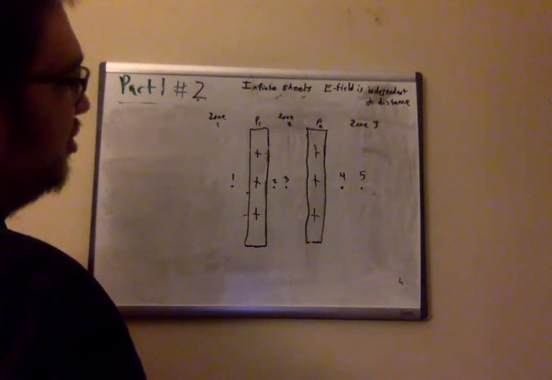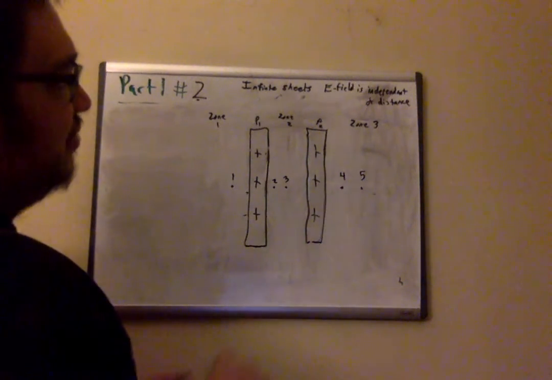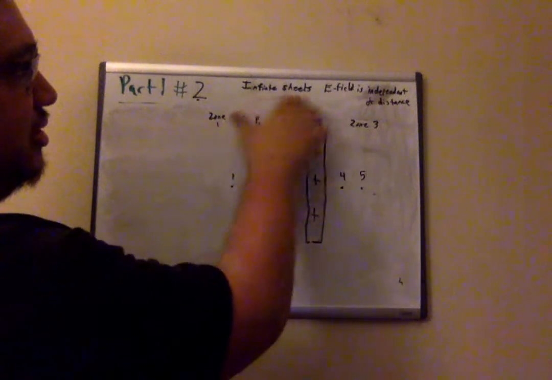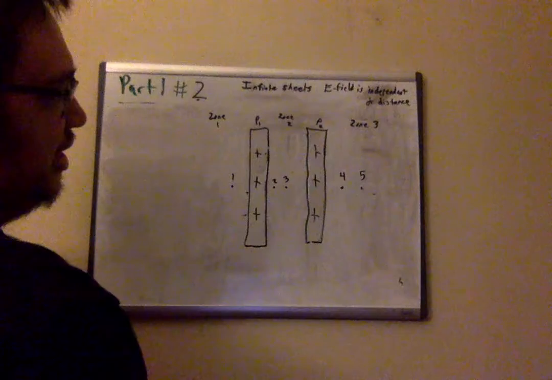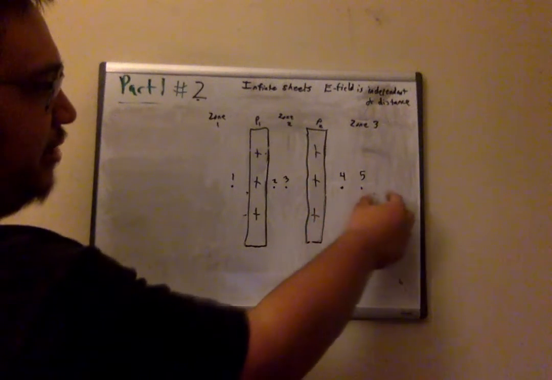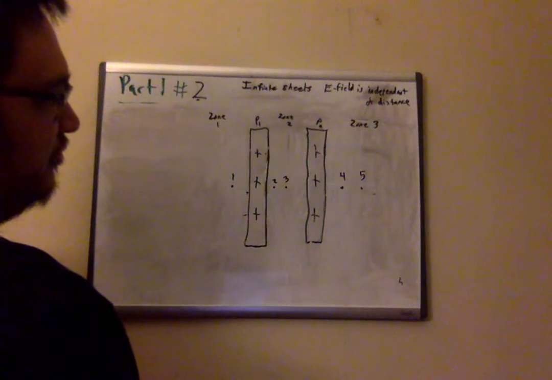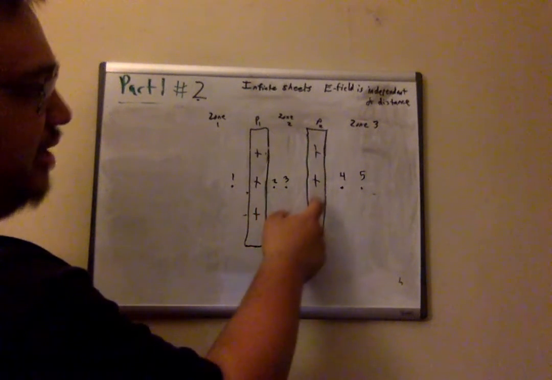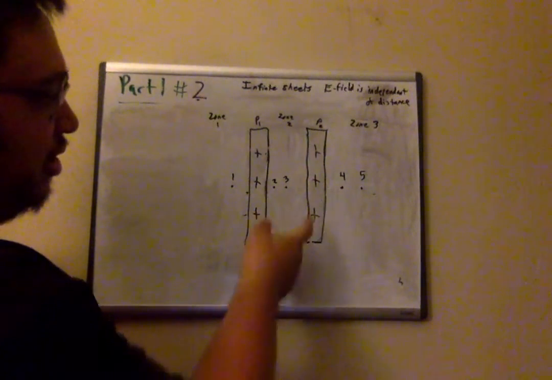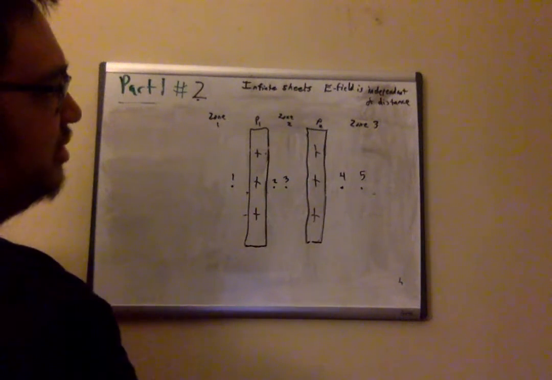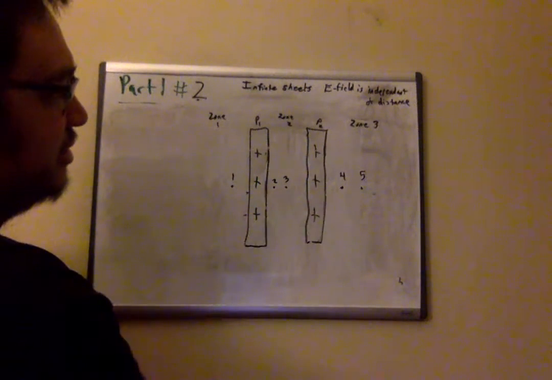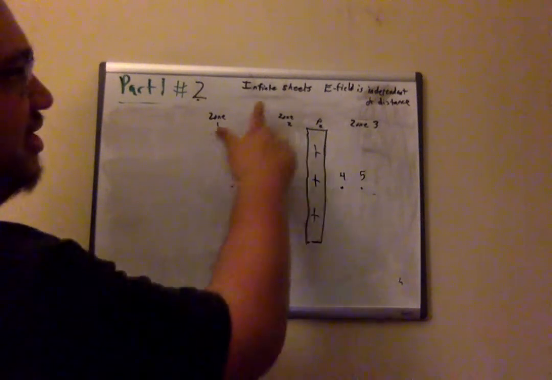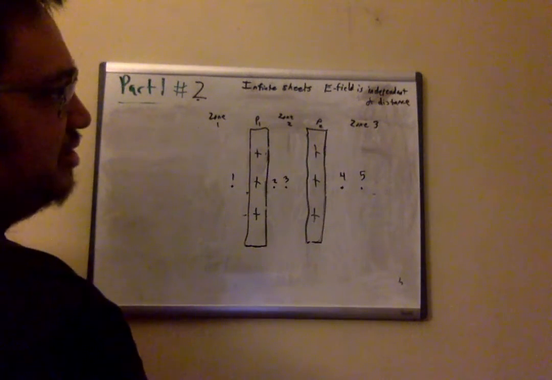And when they say large plates, this kind of implies that we can consider them as infinite sheets, because the distance out here is very small compared to the size of the plate. So we can consider these plates as infinite sheets. And just a side note, for infinite sheets, the electric field is independent of distance.